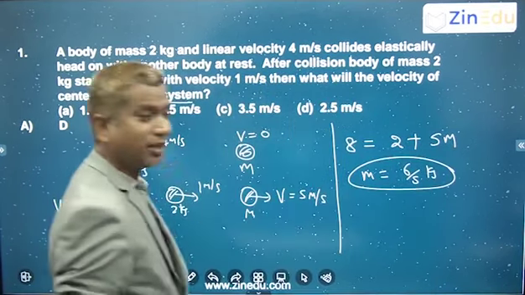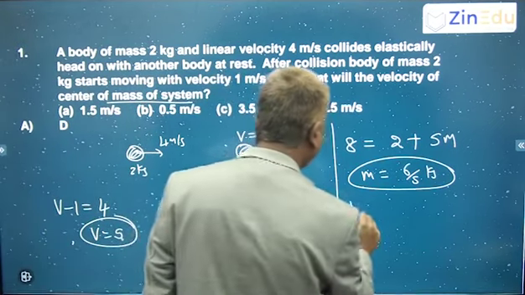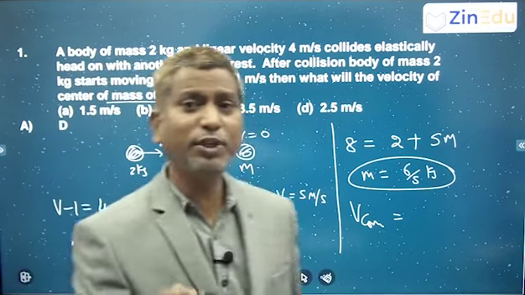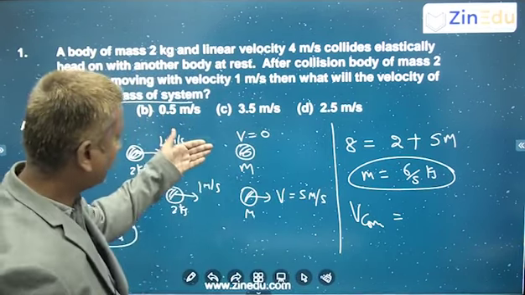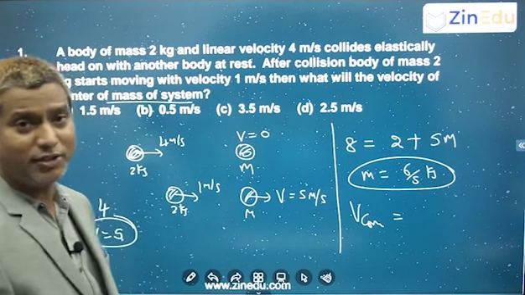Alright. Now after getting this mass, you can get nicely the velocity of center of mass. Either you can use the formula (m1v1 + m2v2) by (m1 + m2) before collision or after collision, because in both cases the velocity of center of mass remains the same.